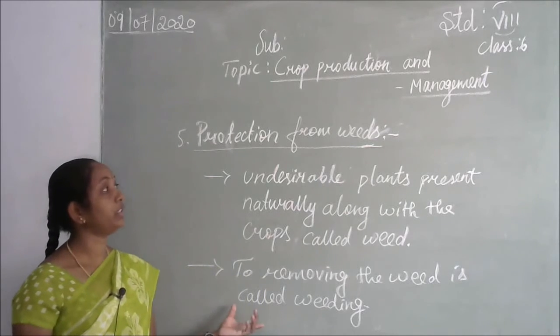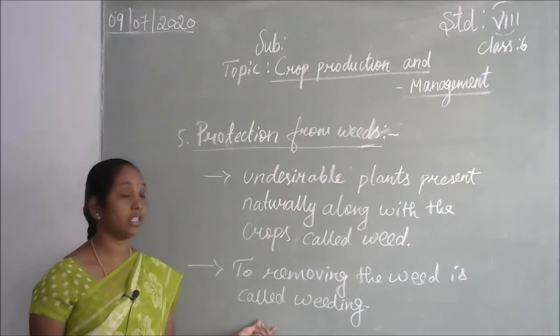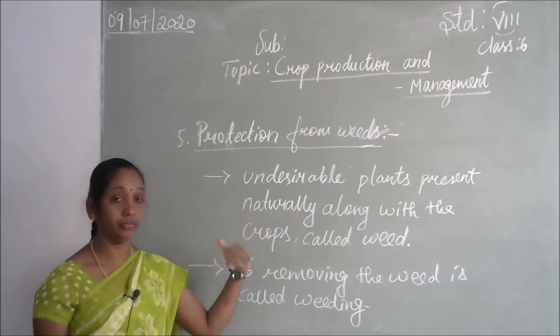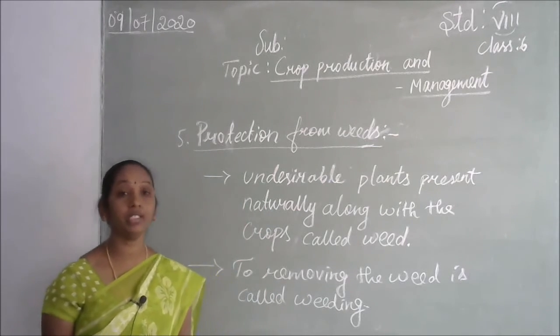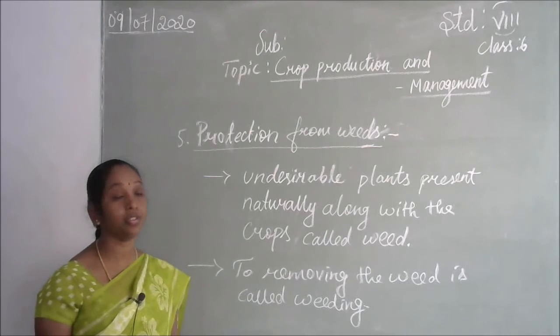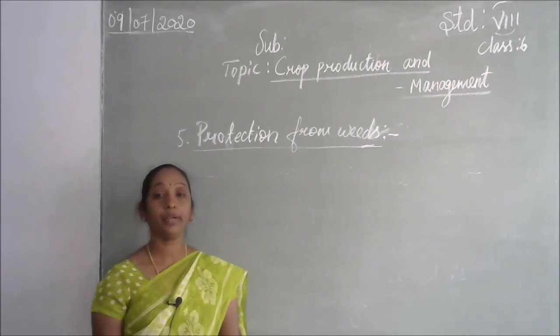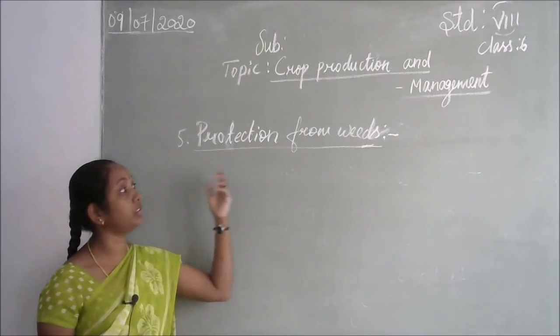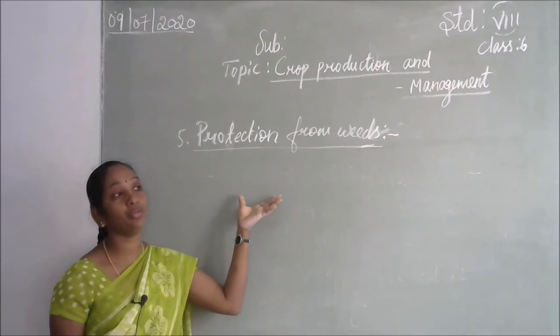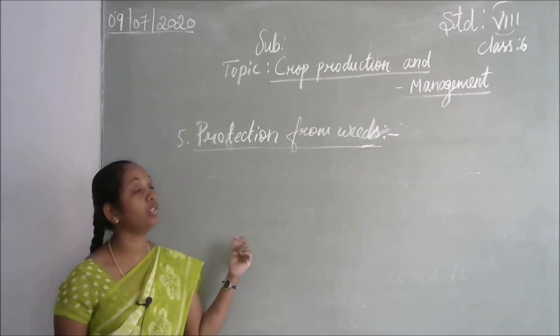By the manual method, we remove the weeds by uprooting them from the land. That is one type of removing the weeds. Another type is using some chemicals to remove the weeds.